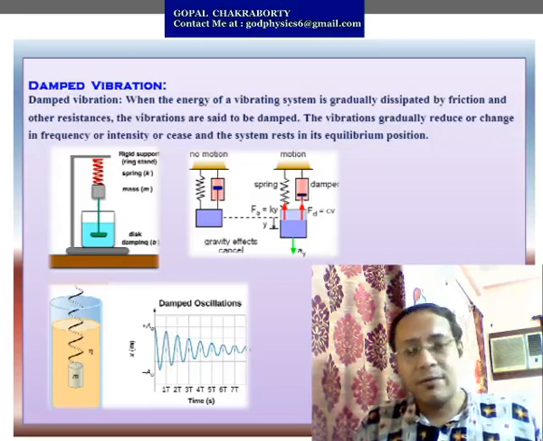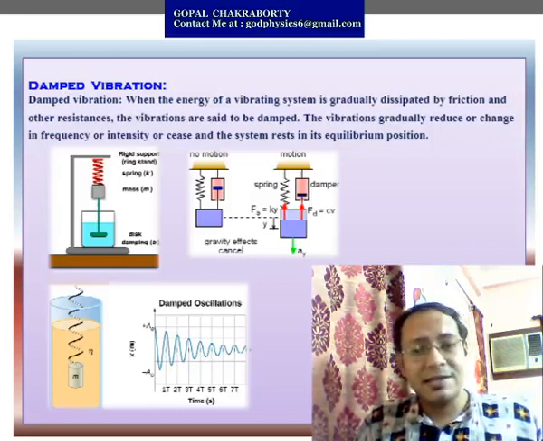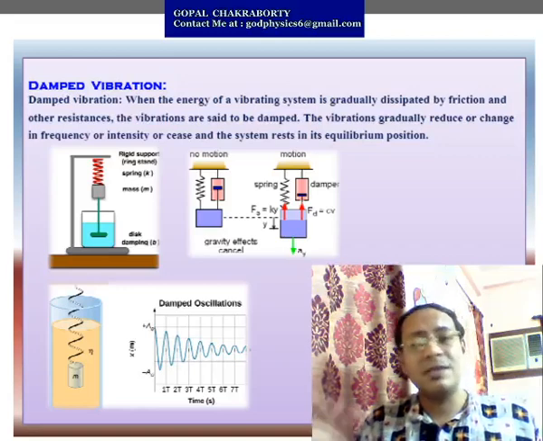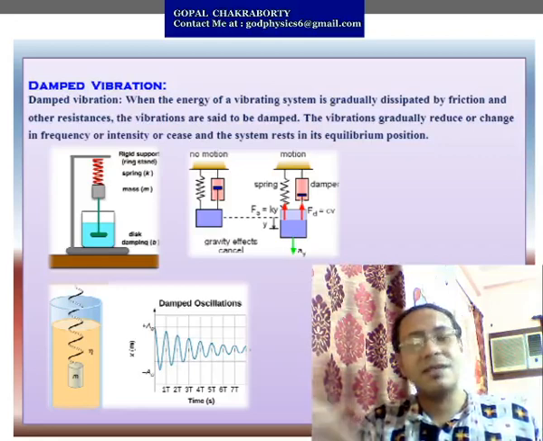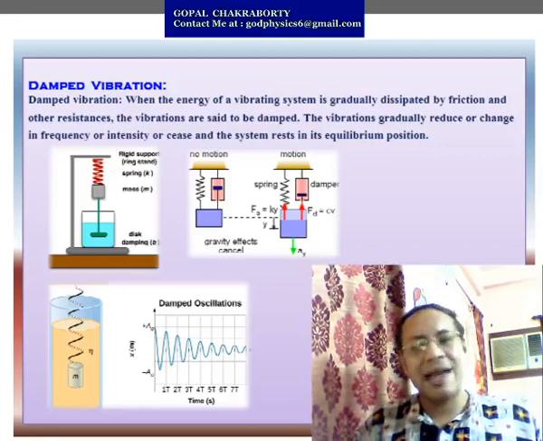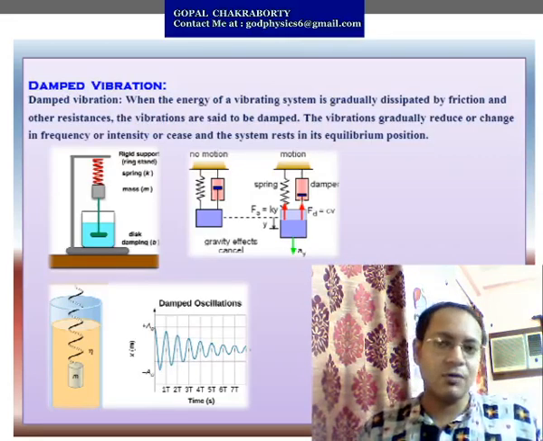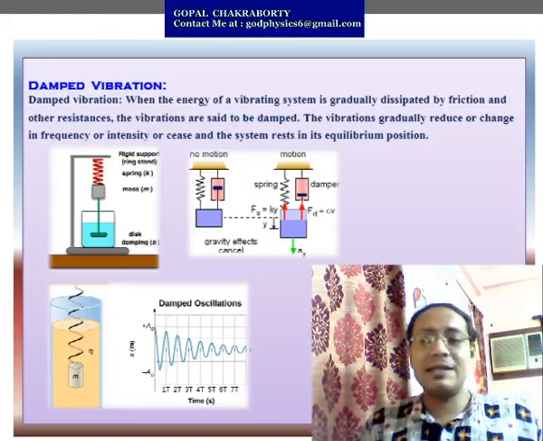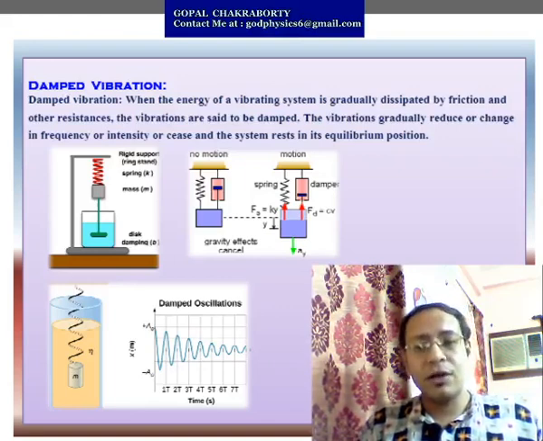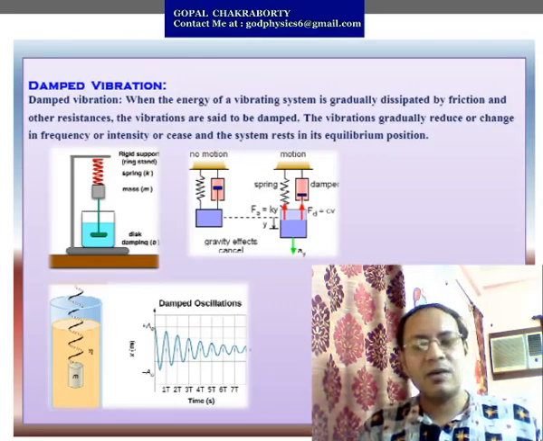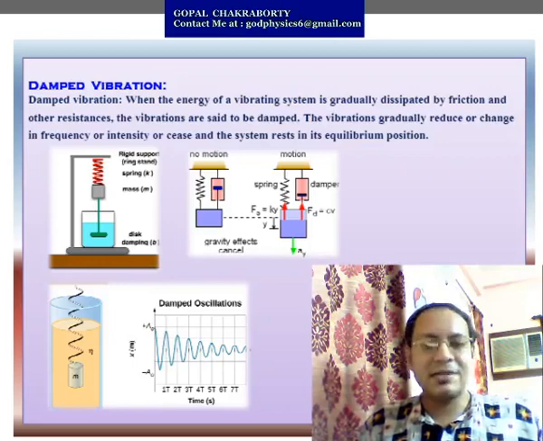Again, if you consider a mass spring system and put the mass within some liquid, the friction of that mass with the liquid will act as a damping or resistive force, and the particle will execute damped harmonic motion or damped vibration. Ultimately it will dissipate lots of energy due to that friction or resistive force, and it will be stopped.